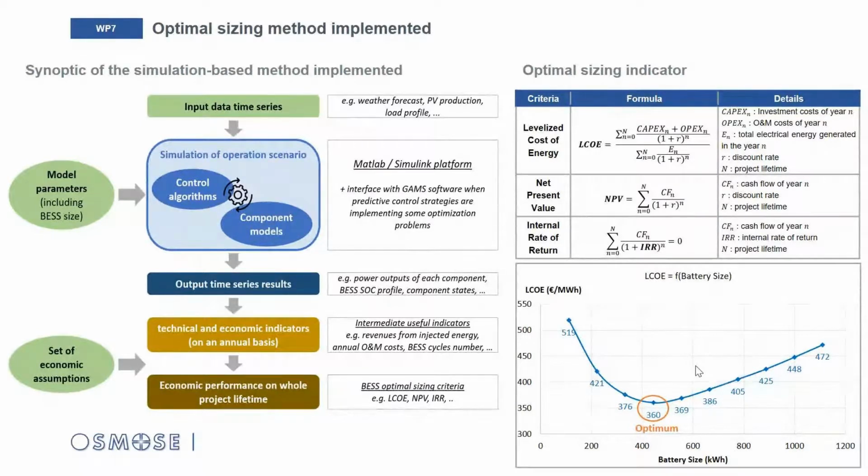And as the final result, you are able to plot the curve of your sizing indicators along the range of BSS sizing you are investigating, and hopefully find the optimum, like on this graphic, where the minimum cost of energy is obtained for a battery energy capacity of about 400 kilowatt-hour.